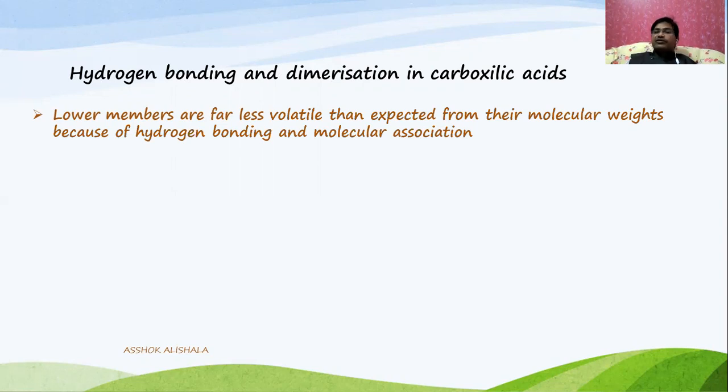The molecular weight of acetic acid is actually 60, but it is found to be 120. It is expected to be only 60, but practically 120 is observed. What is the reason? This is because of hydrogen bonding. Because of this hydrogen bonding, the carboxylic acids, mainly formic acid and acetic acid, exist as dimers.